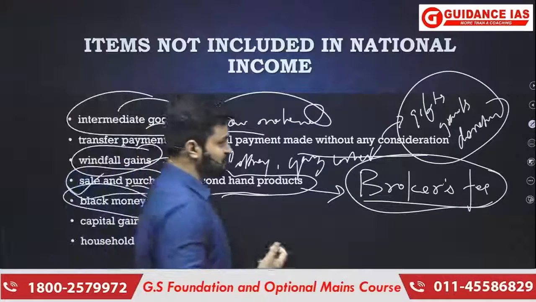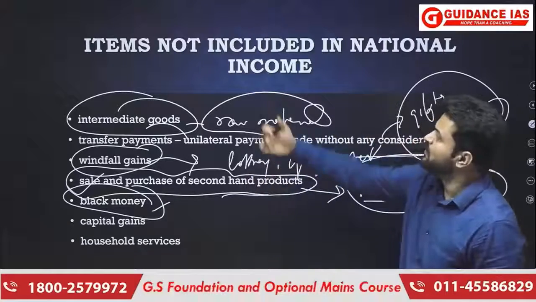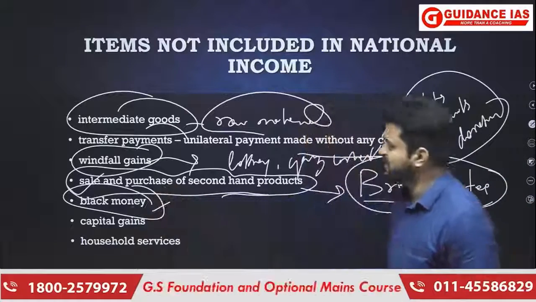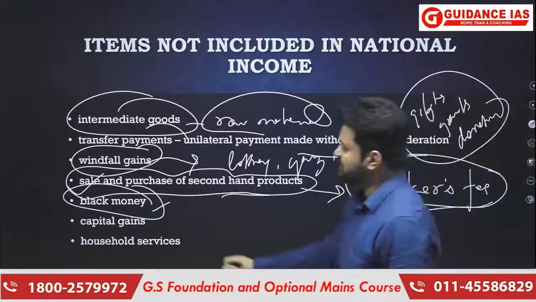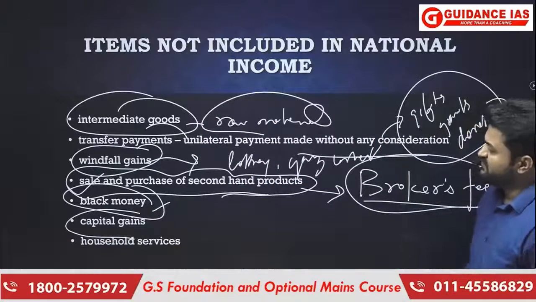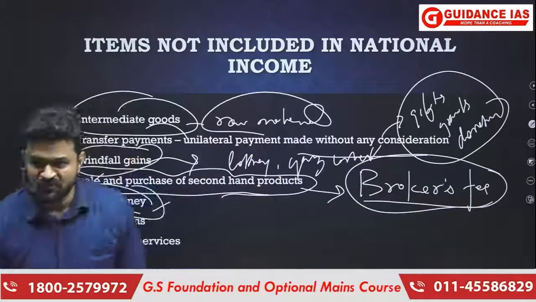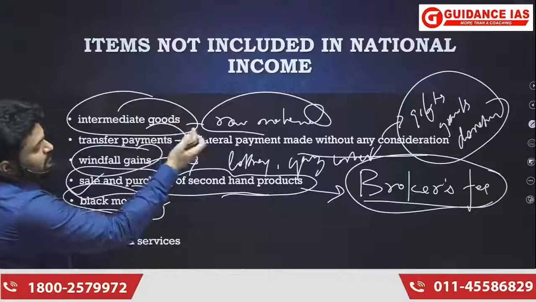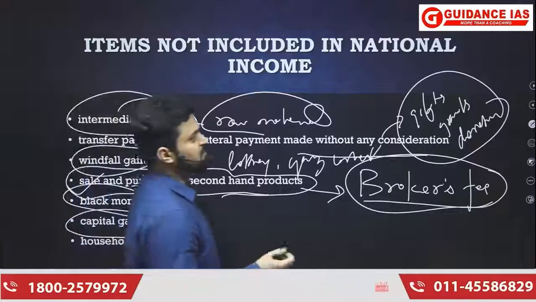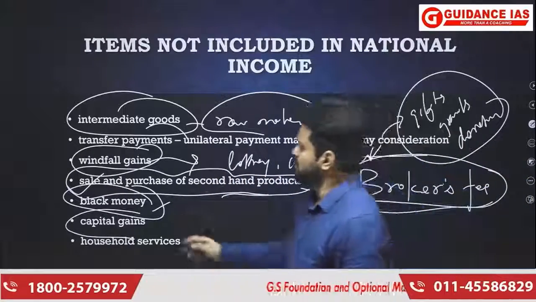Actually, we should say that black money can't be included because it is unaccounted money. How can we include it in national income when we don't have any account for it? Then capital gains. For example, you're holding gold at your home. If there is an increase in the price of that gold, that is not going to become part of national income, because an increase in the price of any particular asset is not going to increase the income.